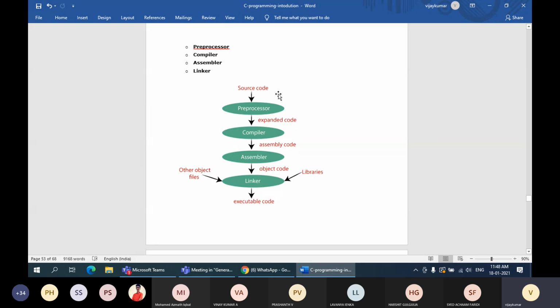The preprocessor step expands the code by including all the library files into your programming environment. Then it translates to binary format through compilation. Then the object code is generated, and to that object code, the assembler includes all the other object codes which are in the .h files. Is it clear, guys?